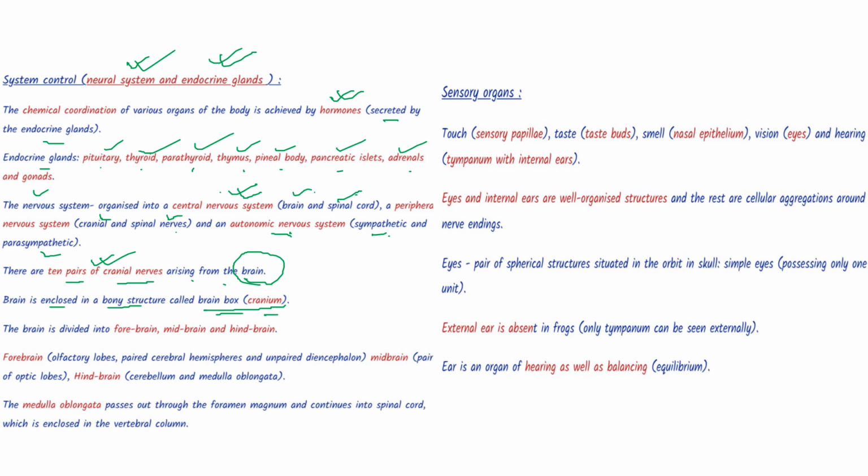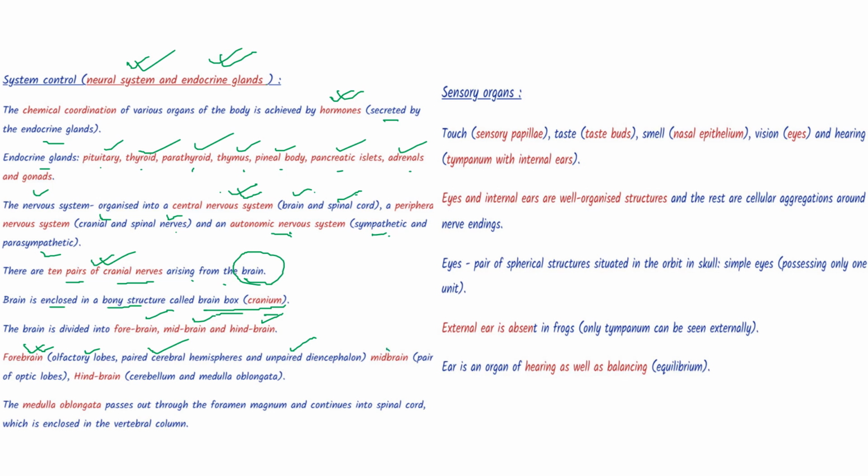The brain is divided into forebrain, midbrain, and hindbrain. The forebrain consists of olfactory lobes, paired cerebral hemispheres, and unpaired diencephalon.